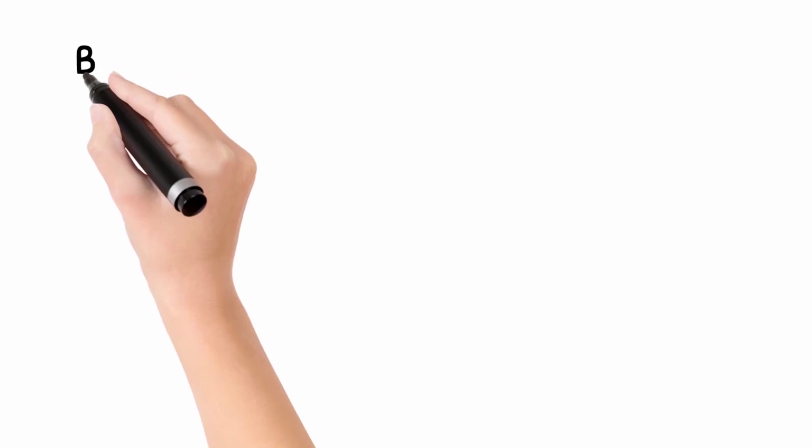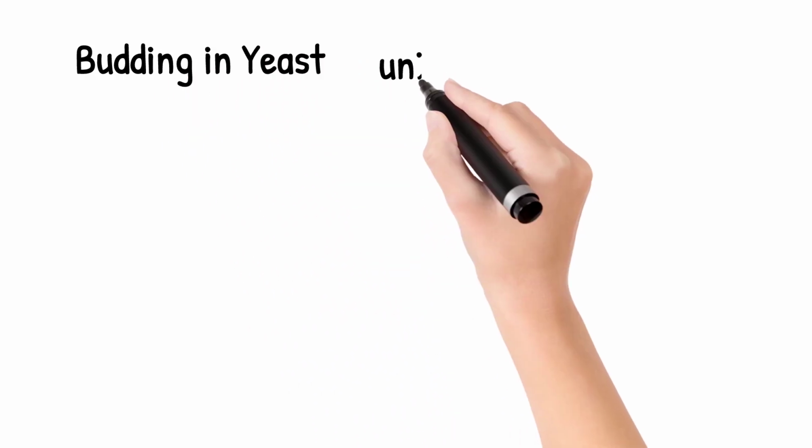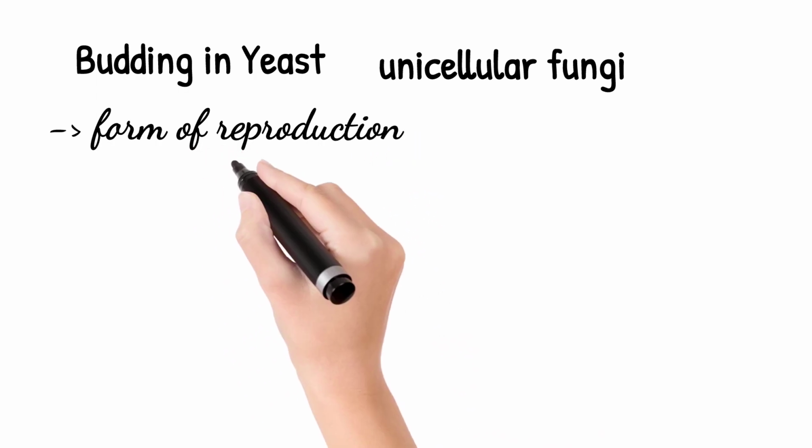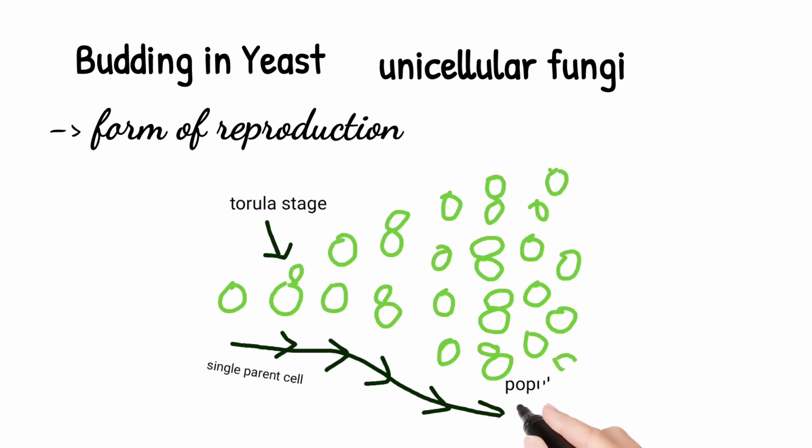Let's discuss that. Budding in yeast. In yeasts, which are unicellular fungi, budding is the main form of reproduction. A small bud forms on the parent yeast cell, and as it grows, it separates, becoming a new cell. Imagine a tiny mini-me growing on the parent.